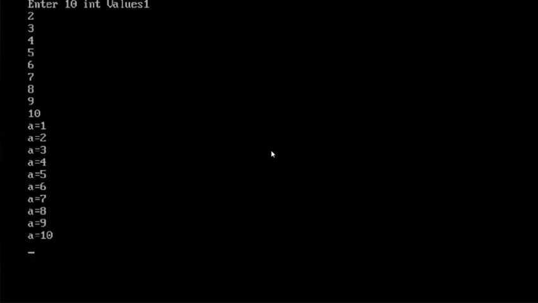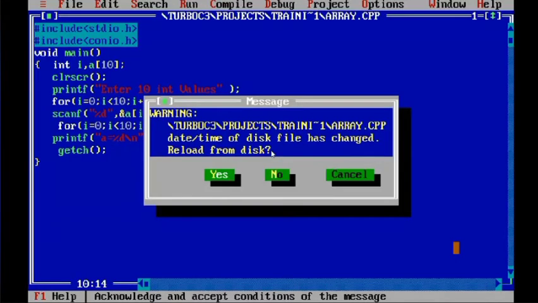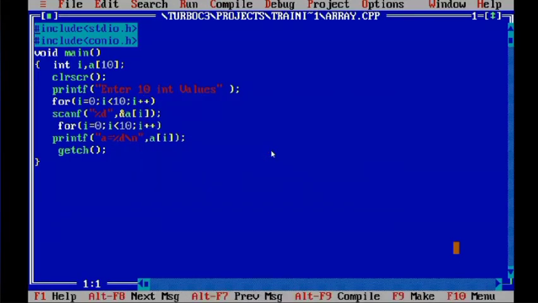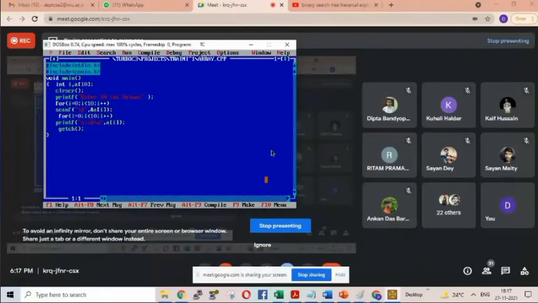Can you all understand that scanning happened in the first stage when we entered the values, and whatever we entered got printed? Is it understandable? Any doubt?